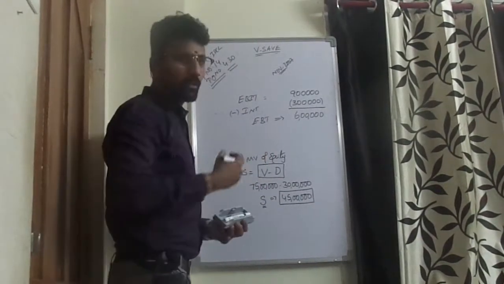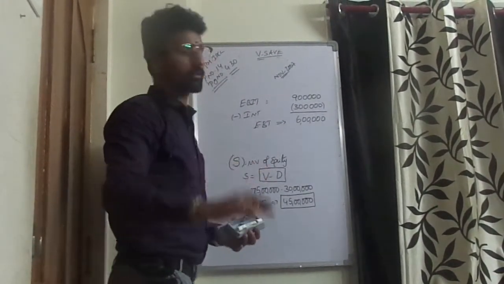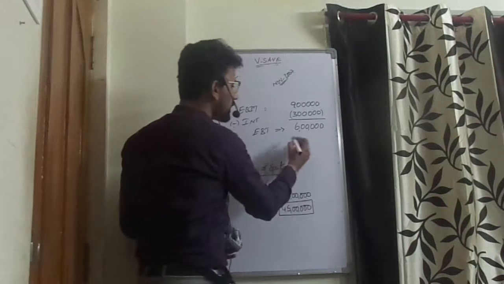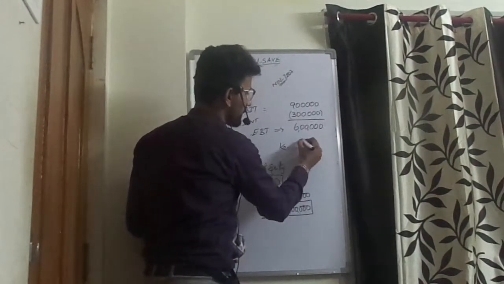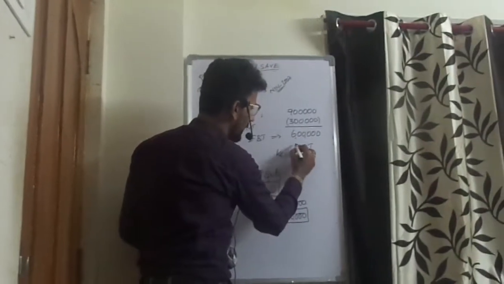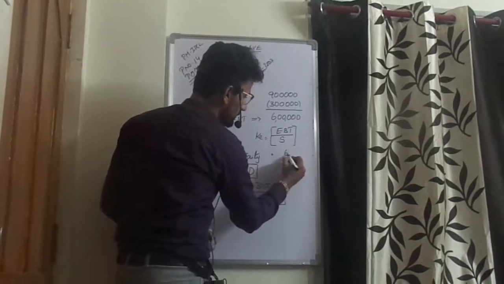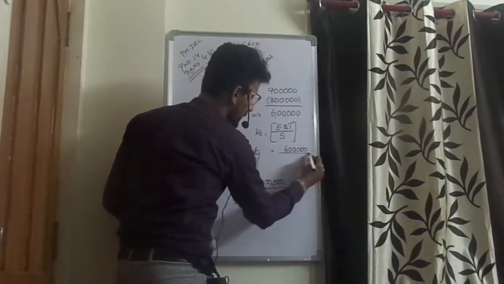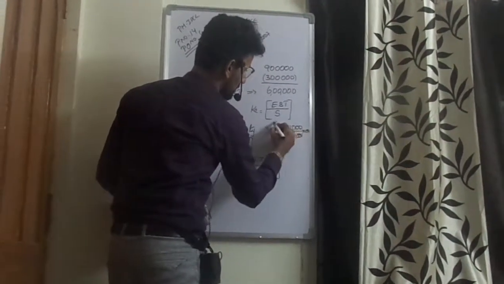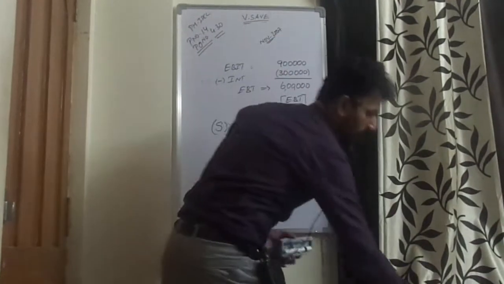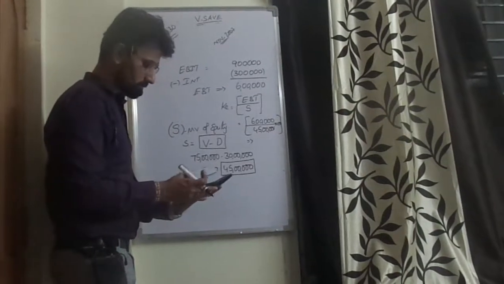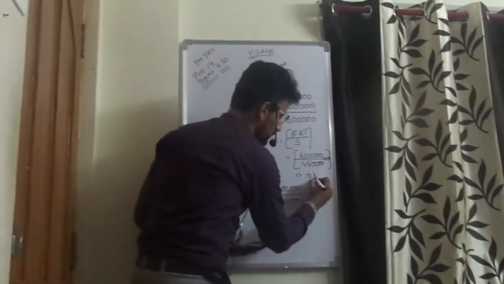As capital structure theories assume that there are no corporate taxes, the entire 6 lakhs belongs to equity shareholders. Then you can compute your cost of equity by applying EBT by value of equity, which is 6 lakhs by 45 lakhs. And your cost of equity is 13.33%.